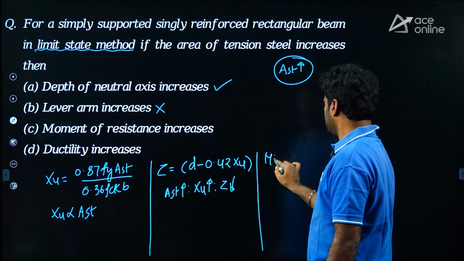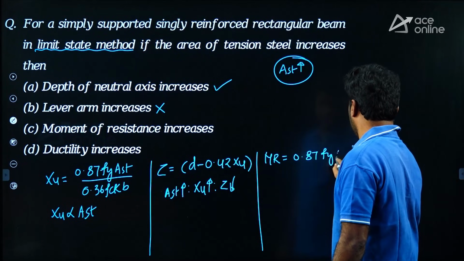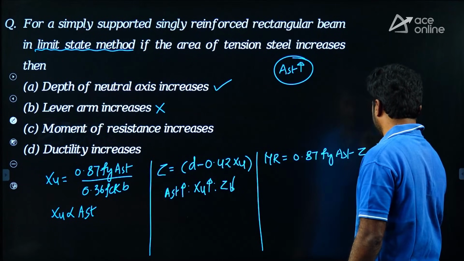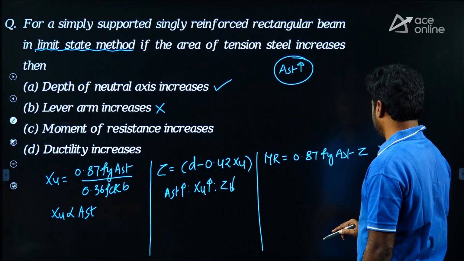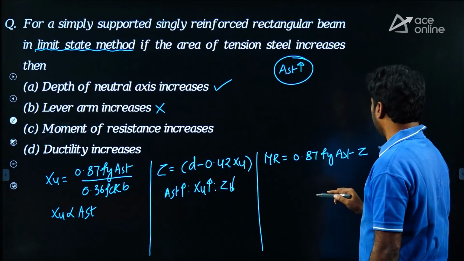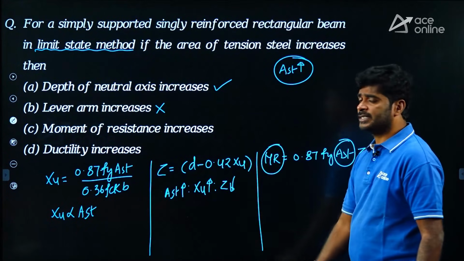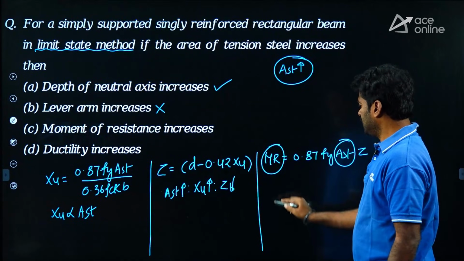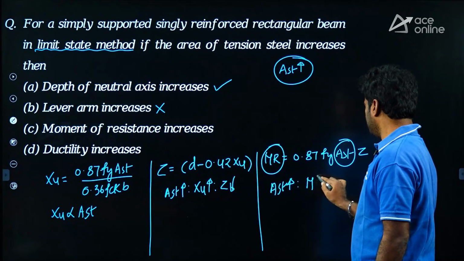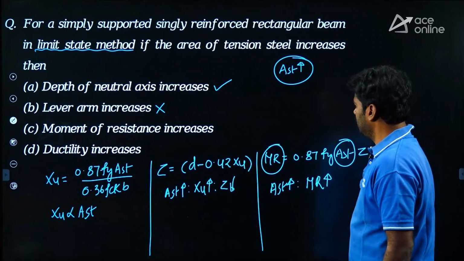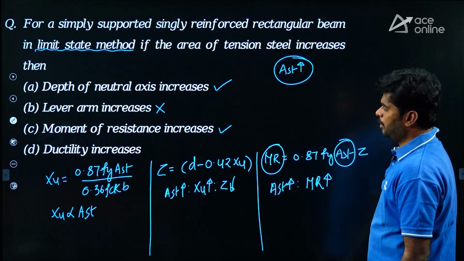You know, moment of resistance is 0.87 Fy into AST into Z. Here what happens when AST increases? AST and moment of resistance are directly proportional. As the AST increases, then definitely moment of resistance will also increase. It is true. Then what about option D?